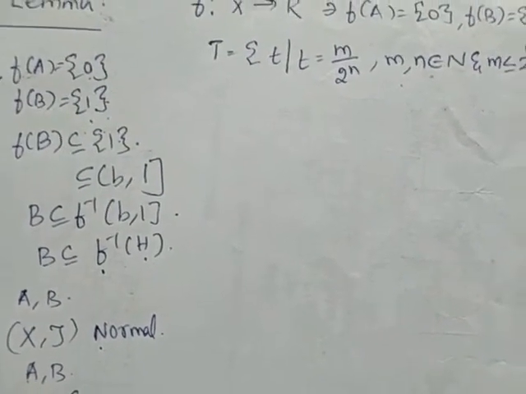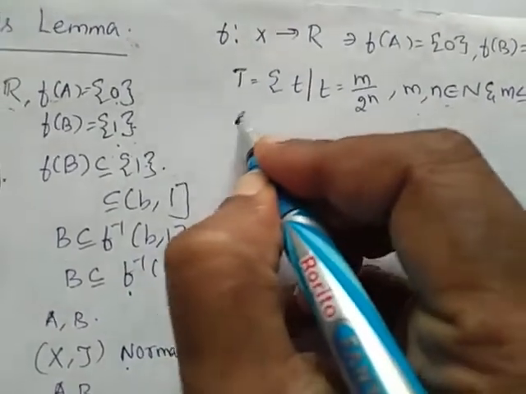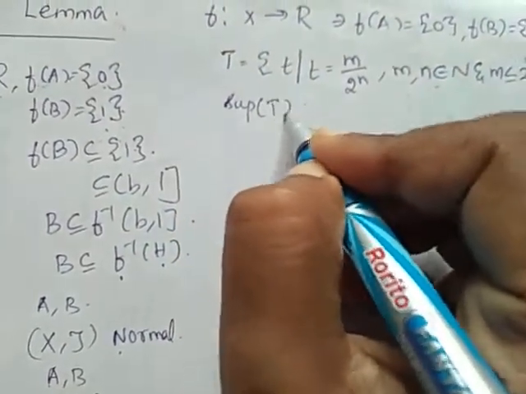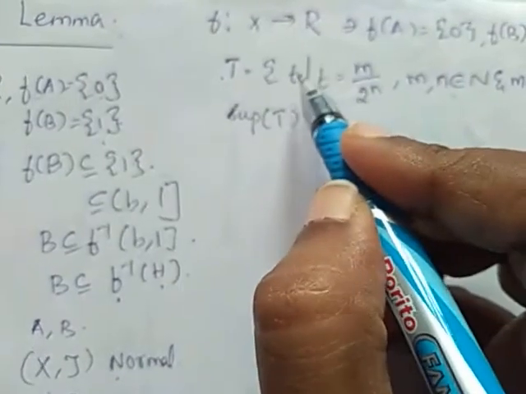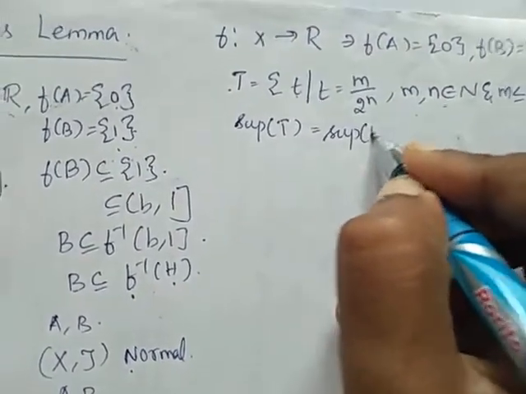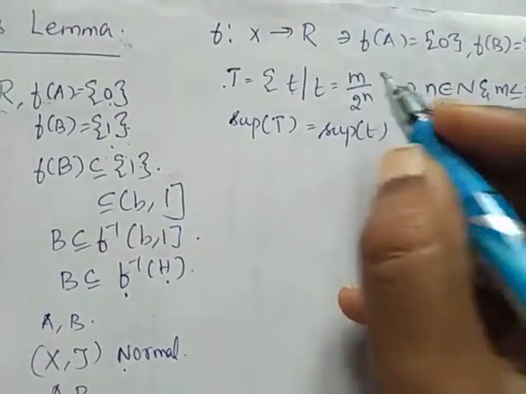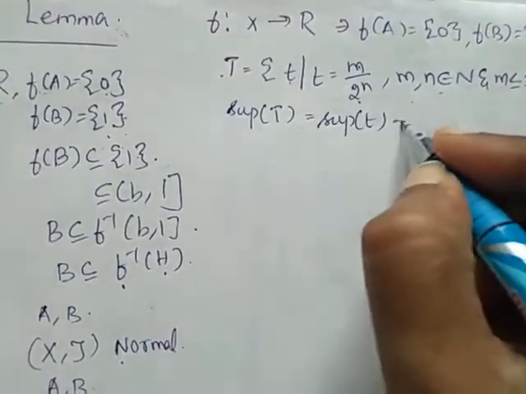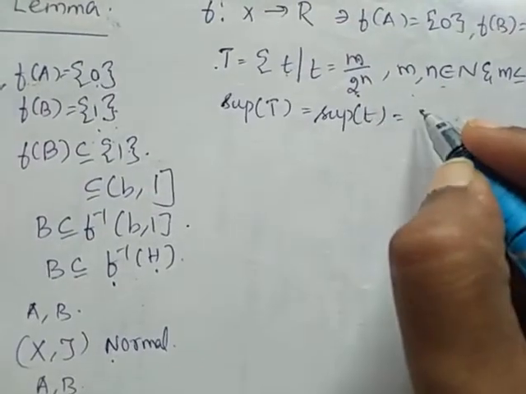I am defining a function in this way. So from this, we can find the supremum of t. What is the supremum of t? The supremum of t is nothing but the supremum of small t. So the supremum of small t is nothing but the supremum of m by 2 power n, because t is m by 2 power n.